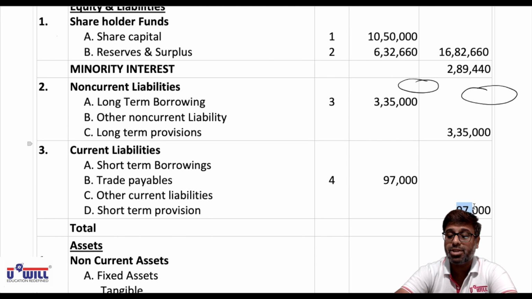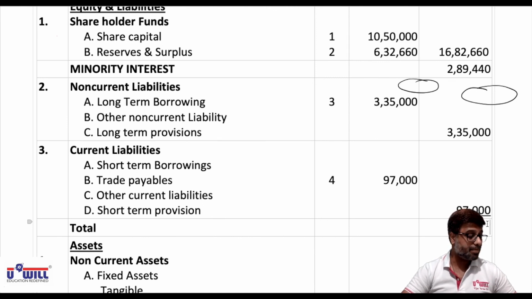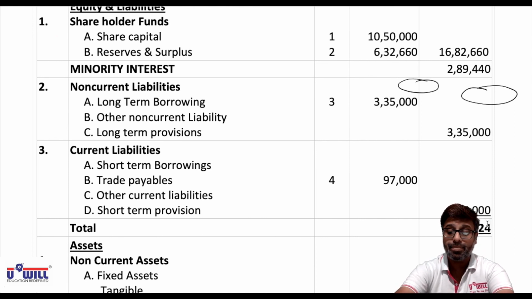Final total of balance sheet is 16,82,660 plus 2,89,440 plus 3,35,000 plus 97,000. That comes to 24,04,100.